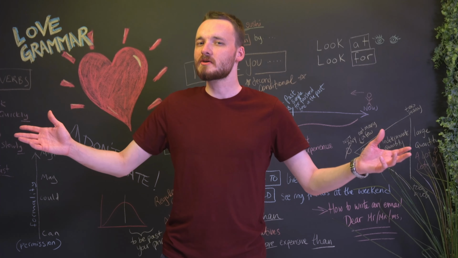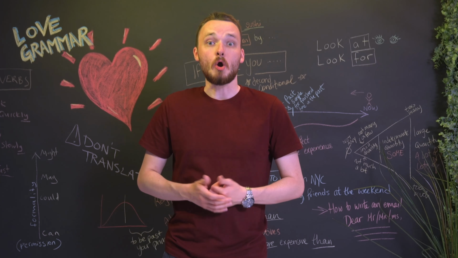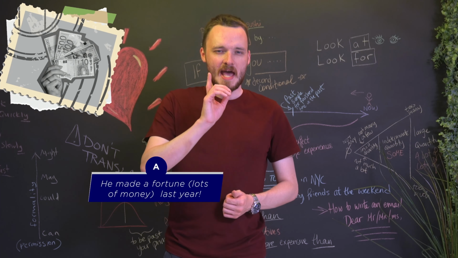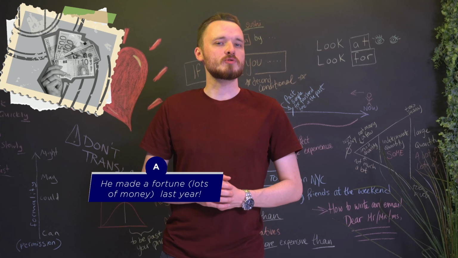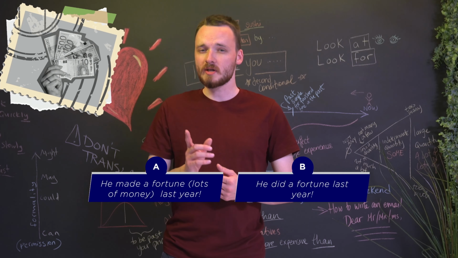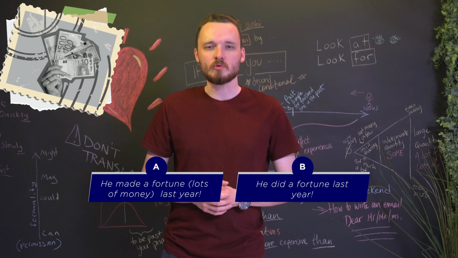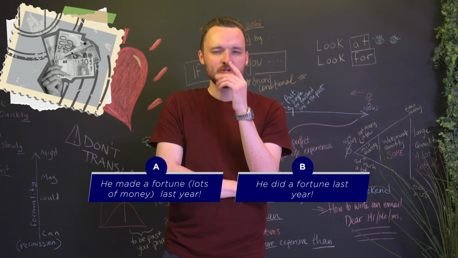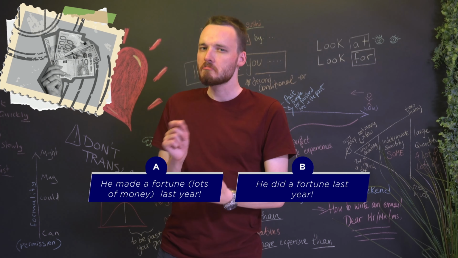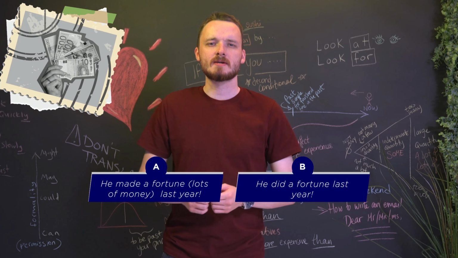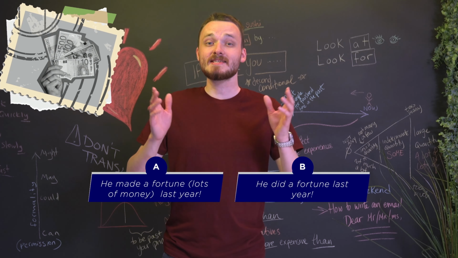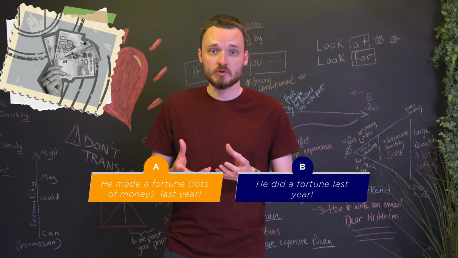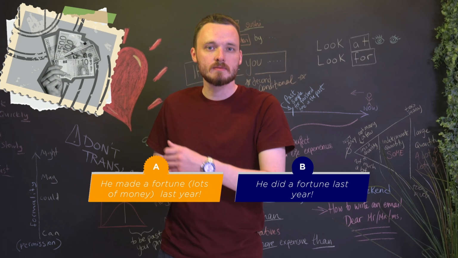Welcome to Correct or Incorrect. You simply tell me which of the two possibilities is correct. So, A, he made a fortune last year, or he did a fortune last year. Which is correct? Stop the video if necessary, write it down, but trust your instinct. The answer is made. He made a fortune because the fortune is the result of his actions.